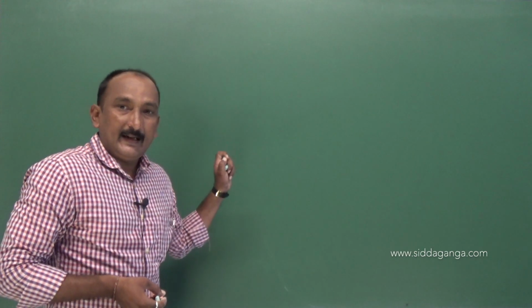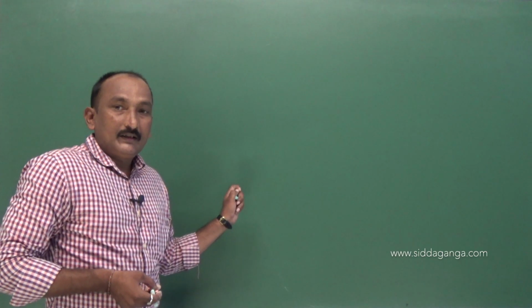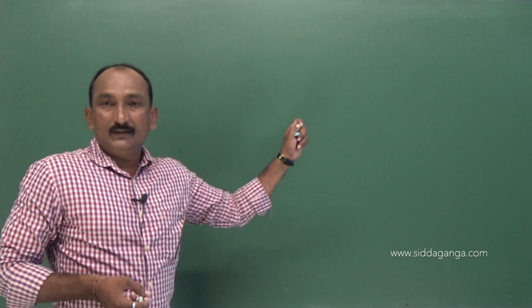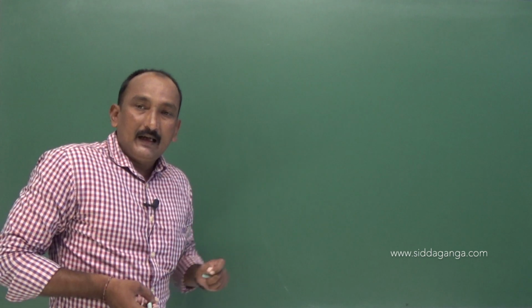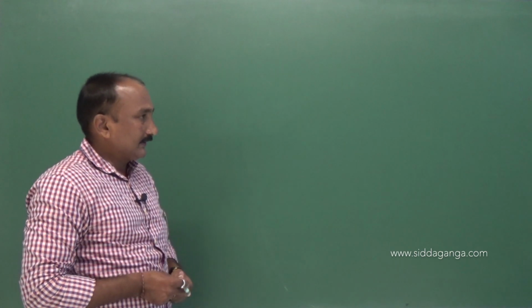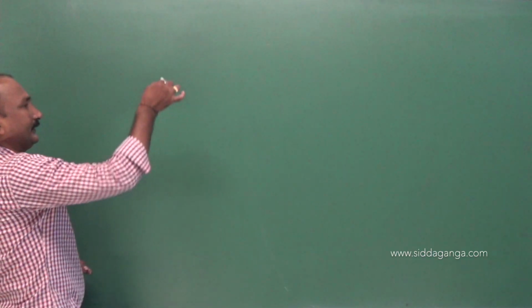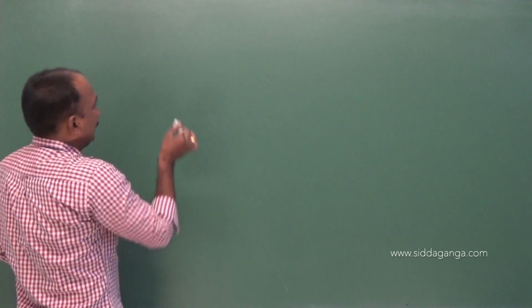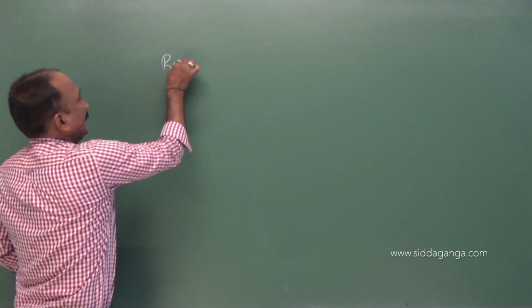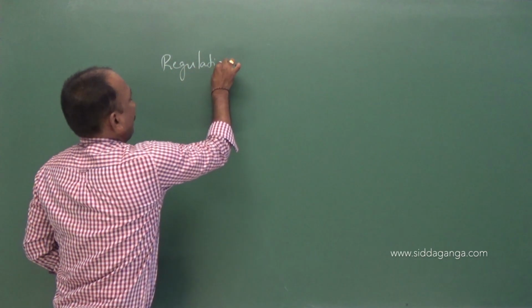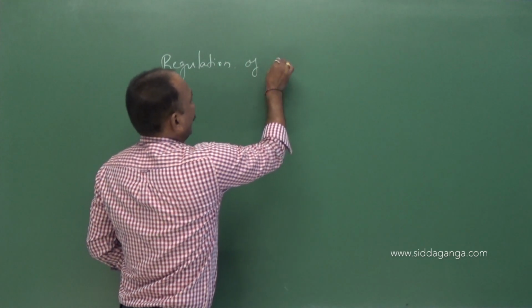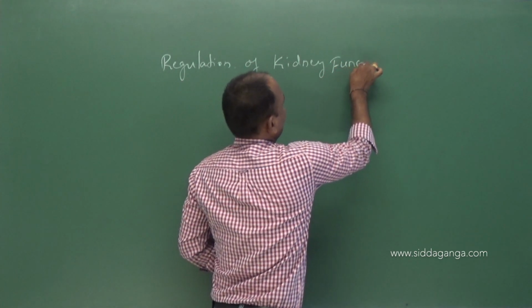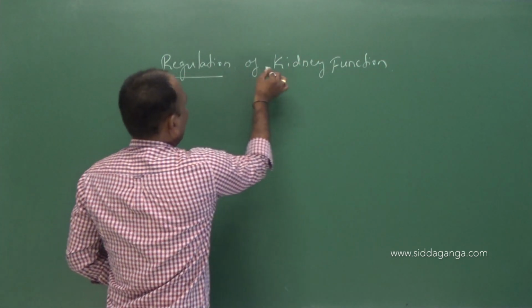That concentrated filtrate is formed through one of the effective mechanisms within the kidney, that is the counter current mechanism. Okay, in this class, let us go through the next concept with regard to excretory products and their elimination. The next concept is the regulation of kidney function.